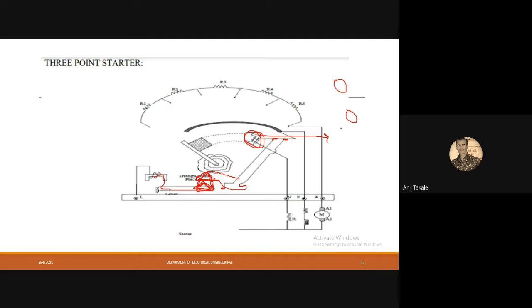Is that clear? So this is the simple working. Okay, this is the simple working. Is it clear now? Yes, sir. Understood. Fine, fine. Now, just give me a second.